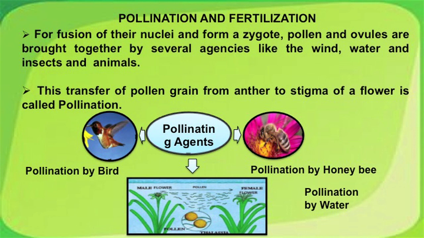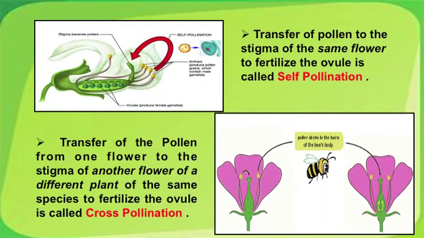One is the bird. Sunbirds are famous for helping in pollination. So are the honeybees. And thirdly, maybe not many of you are familiar, is water acting as a pollinating agent in aquatic plants. Here is the Vallisneria. It is an aquatic plant which releases its pollen in water, and these float up to the female flower to grow into a zygote.